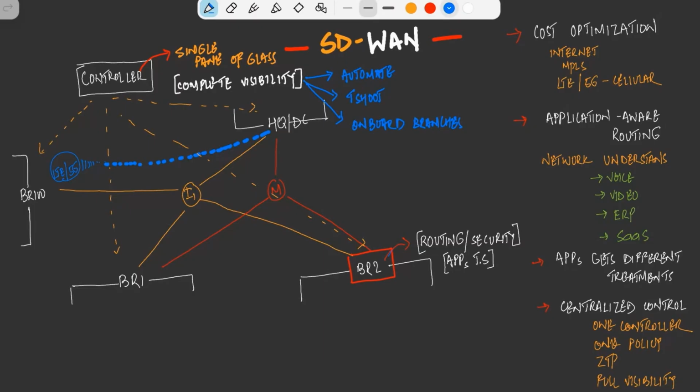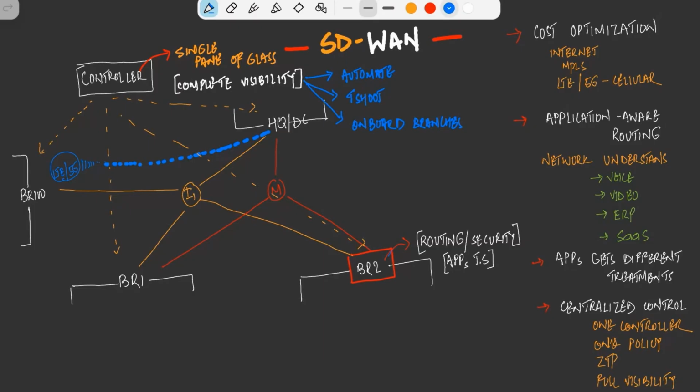We needed to advertise those routes so that everyone would know that this branch has come up. But in SD-WAN, whenever a branch comes up, the controller will validate that branch. It checks the serial number and everything, authenticates that device, and then onboards that device. Once it is onboarded, then what will happen?